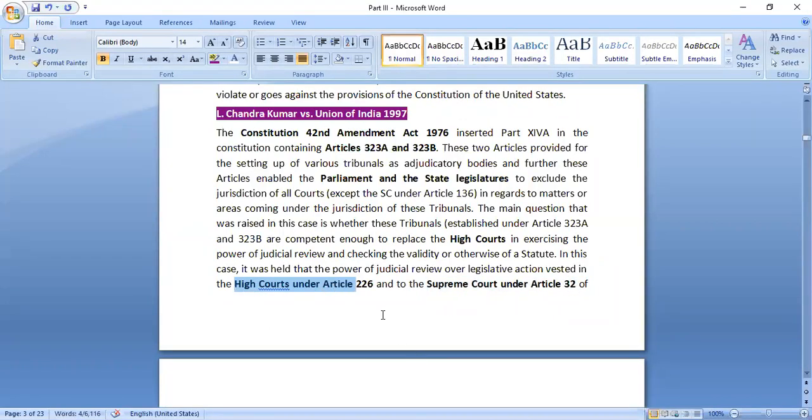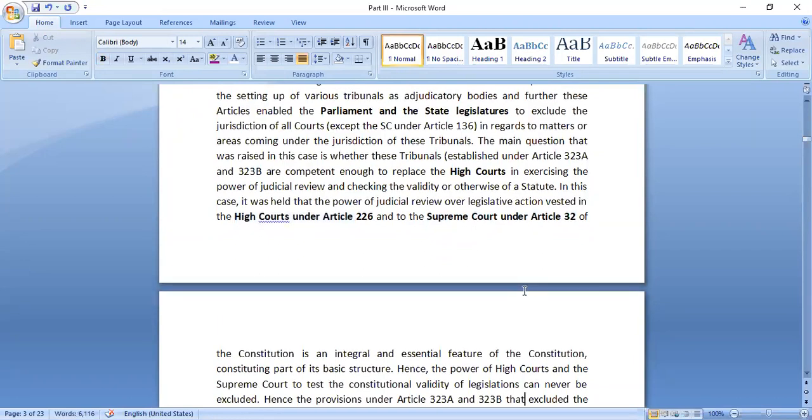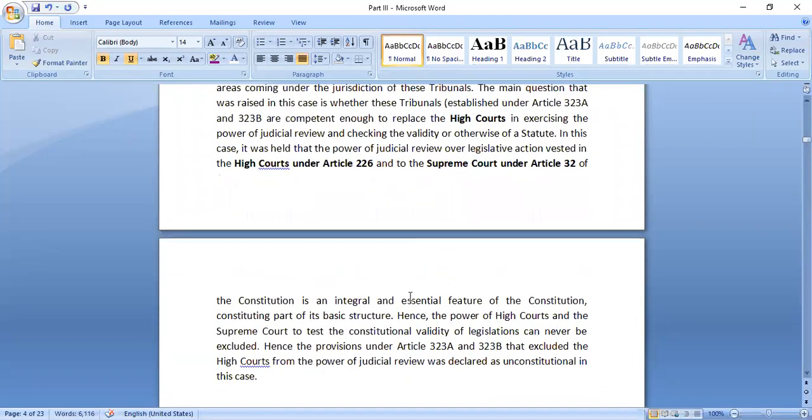So the court said that the power to invalidate laws that is given to the Supreme Court and High Courts is a basic feature of the Constitution, and we cannot just change it by making a constitutional amendment. So in this particular case, the power of judicial review of High Courts and Supreme Courts was also considered a part of the basic structure that we cannot change by making a constitutional amendment.